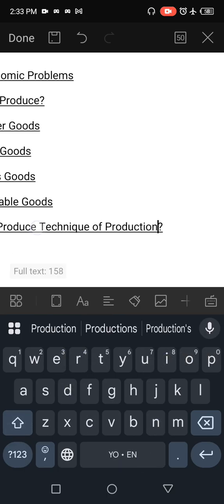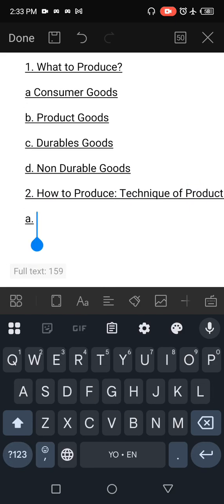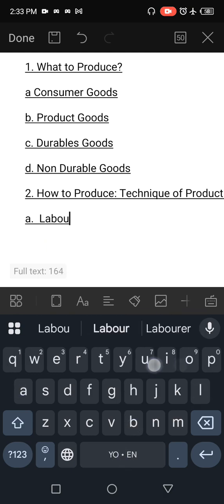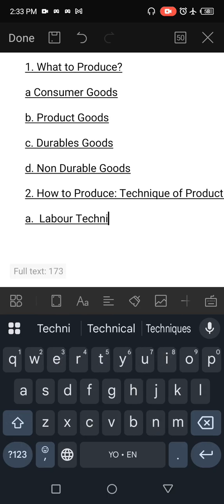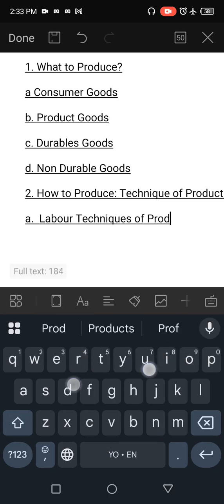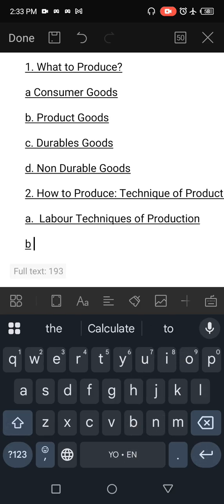So, solving this leads us to be pragmatic in identifying: are we going to use labor techniques of production, or are we going to use capital techniques of production?